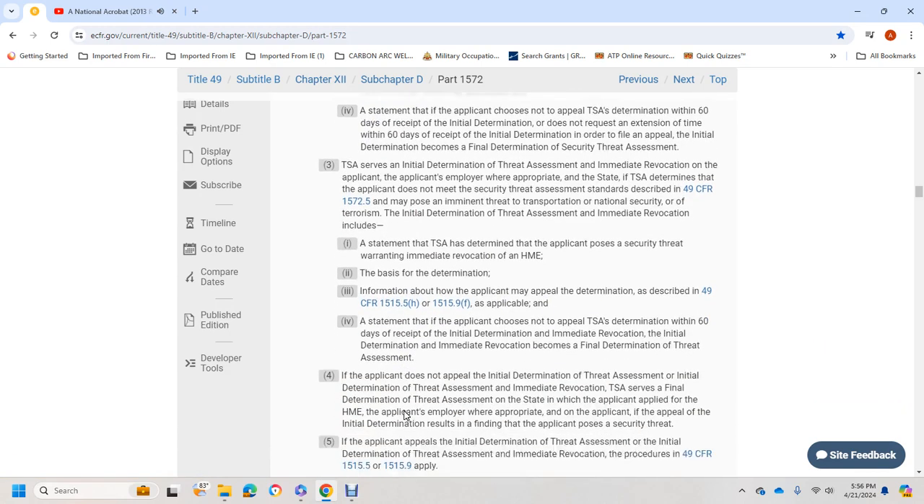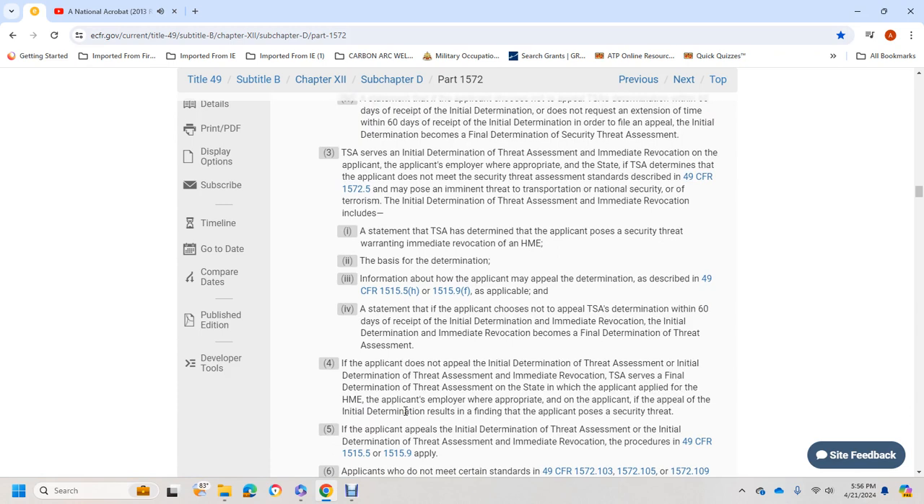The applicant must appeal the TSA determination within 60 days of receipt of the initial determination and immediate revocation. Otherwise, the initial determination and immediate revocation become the final determination of the threat assessment.